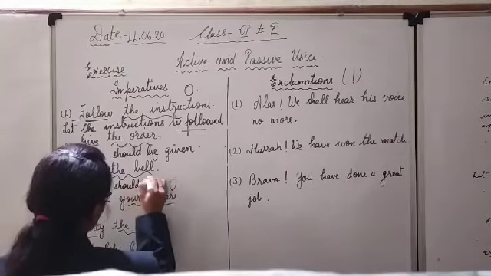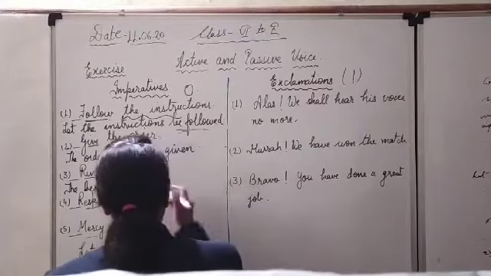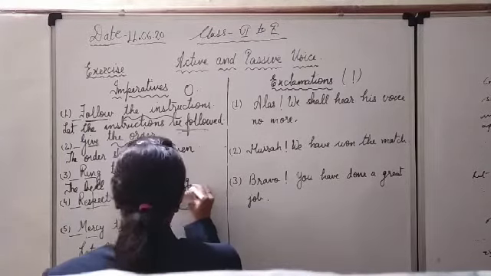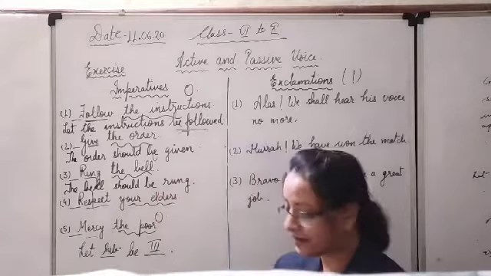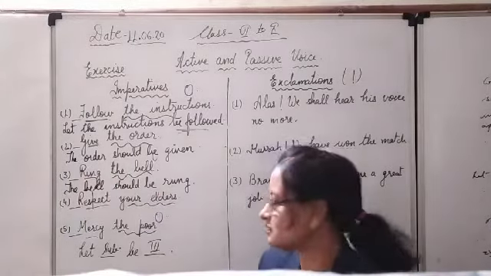Then you will write here should be, ring, third form: ring, rang and rung. The bell should be rung. If you start with let: let the bell be rung. Should will not be there then.